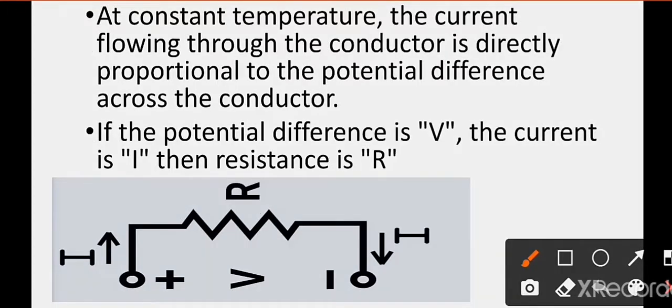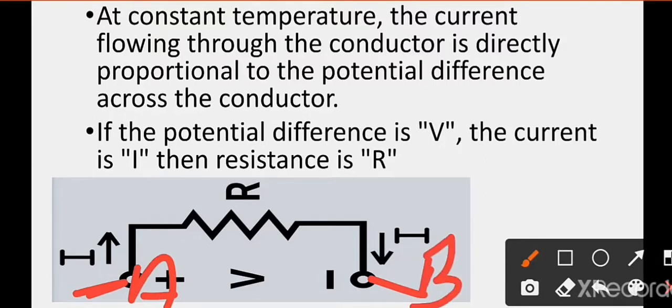Now you see the circuit in which current flows from this point to this point. If this point is named A and this one is B, so the current flows from the point A to B through the resistance R. There is also a voltage drop from point A to B. This is denoted by V. This is called the potential difference.